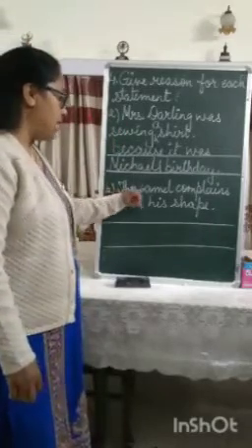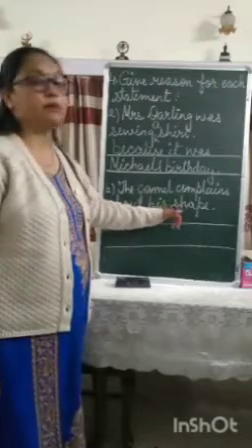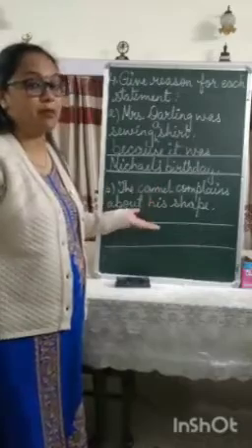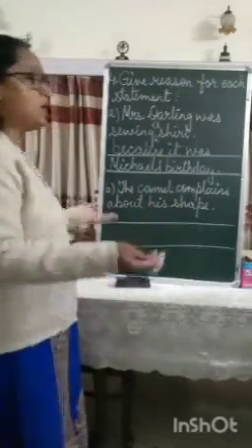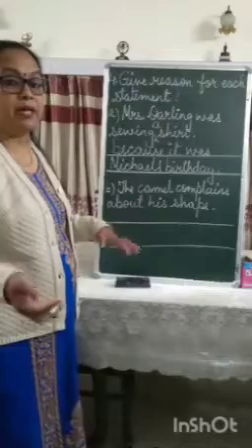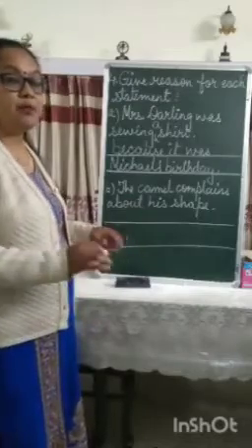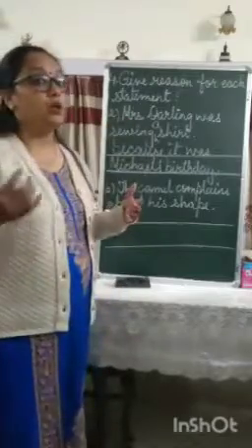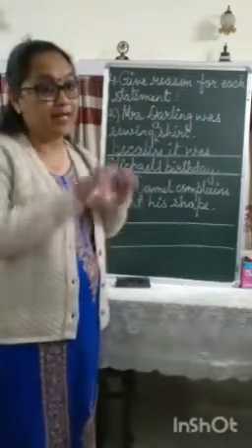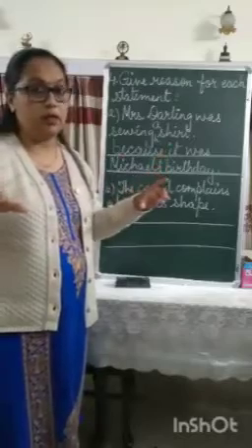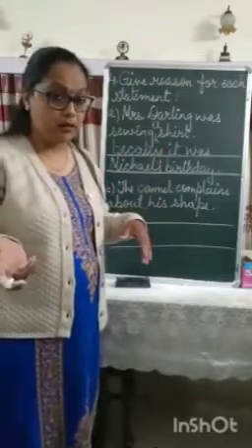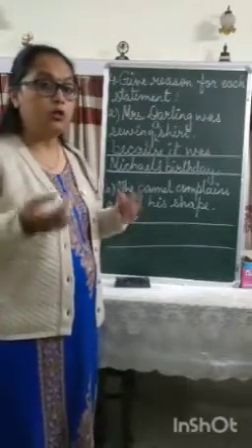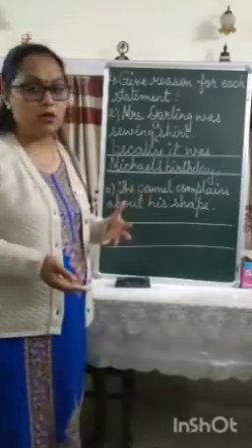Second one, the camel complains about his shape. The question is, why was the camel complaining about his shape? Because he is all bumpy and humpy. His body shape is not smooth. You can see when it comes to this type of question, you have to use your own sentences, because the exact answer is not given in the book. Yes, it is given in the explanation part. So either you listen to the explanation carefully, repeatedly, or you try to answer that in your own words.